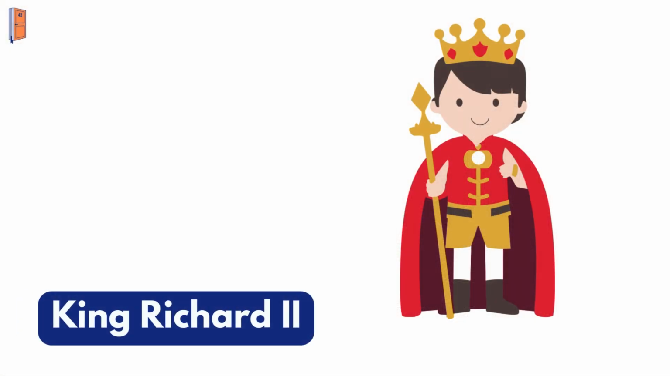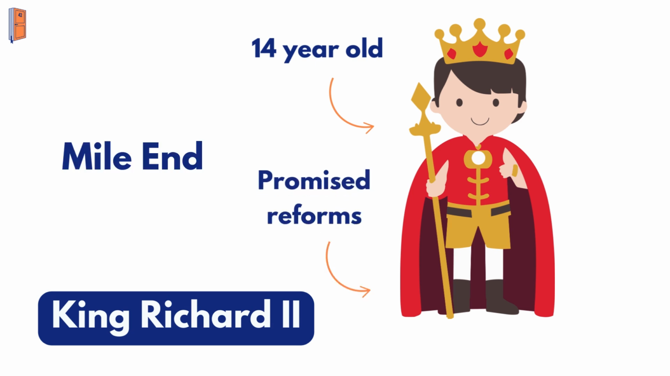The young King Richard II, just 14 at the time, met the rebels at the Mile End and promised reforms, including the abolition of serfdom.